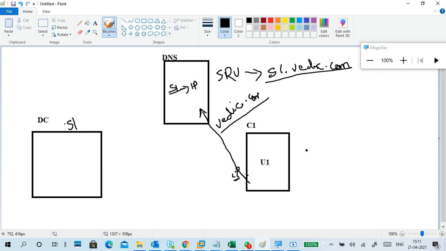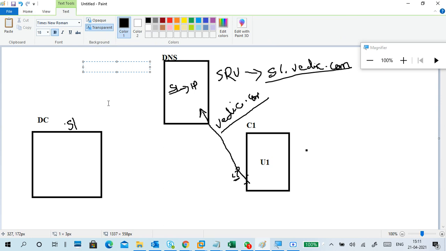Now how do we send the authentication request? Which protocol do we use in Active Directory for authentication? Authentication protocol, Active Directory Windows.